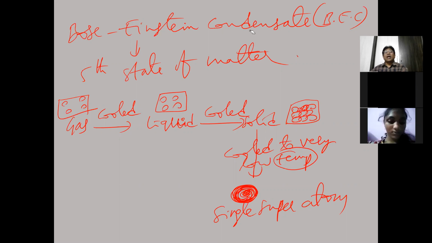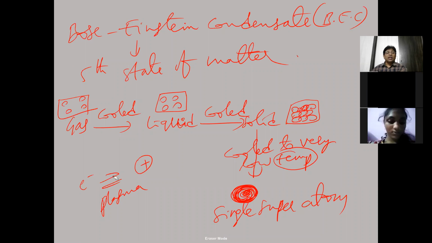In which state does a single superatom exist? In Bose-Einstein condensate. In which state are the positive ions and electrons in equilibrium with each other? In plasma state.